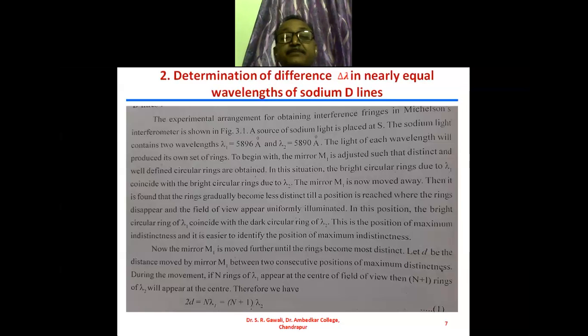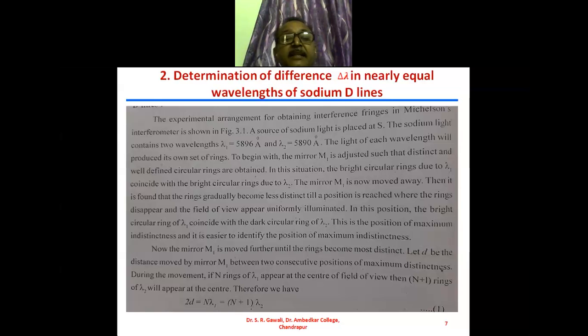Less distinct till a position where the rings disappear. Now, there will be one position, at a particular distance of the mirror M1, where the field of view is uniformly illuminated.